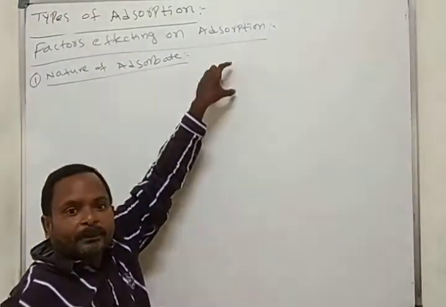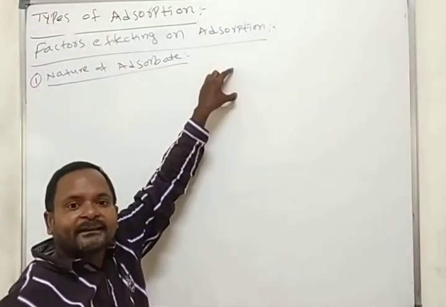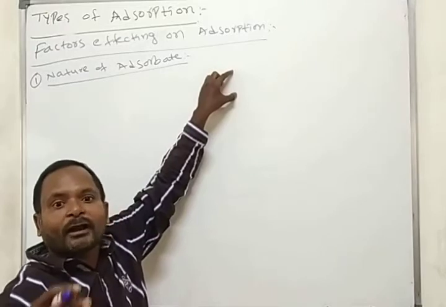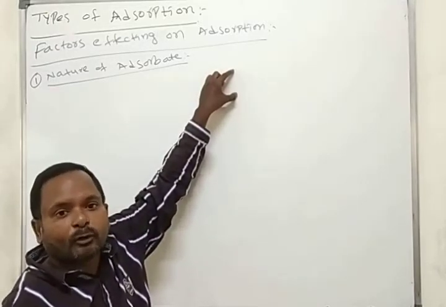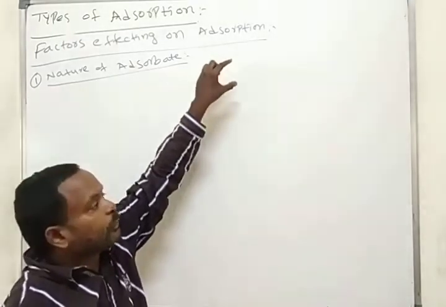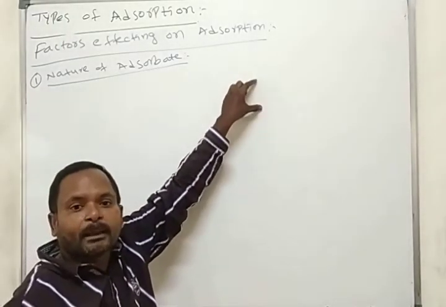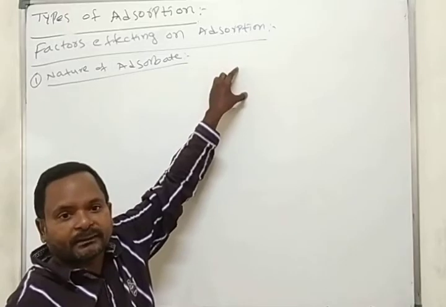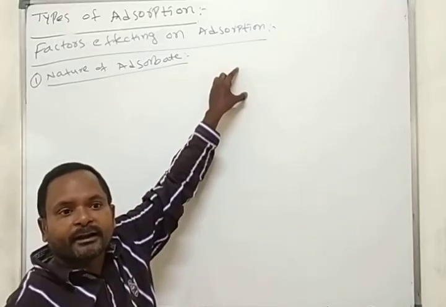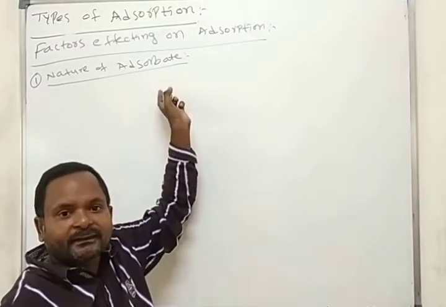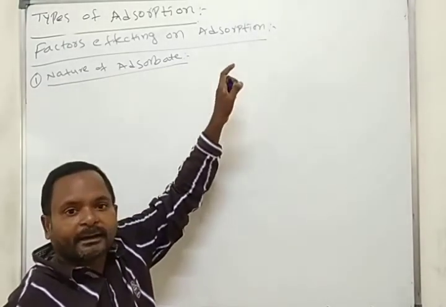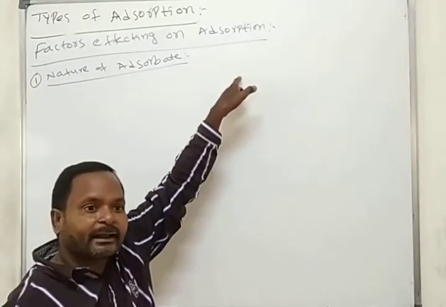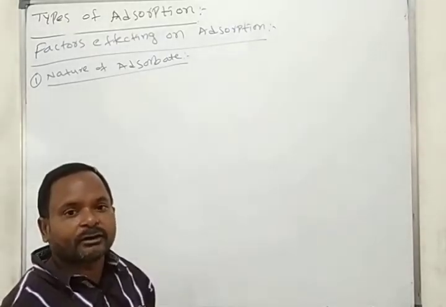In chemical absorption, the gaseous molecules which have more activation energy are the ones easily absorbed on the solid. One is critical temperature of gas is more. Here activation energy of gaseous molecule is more.